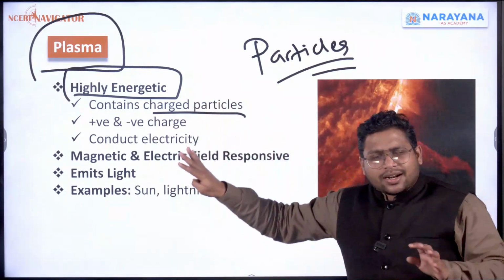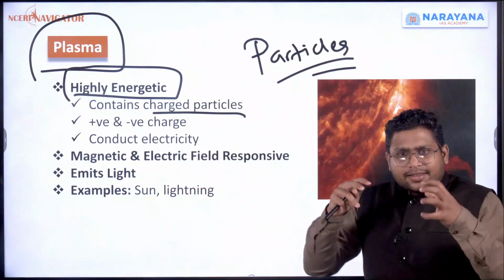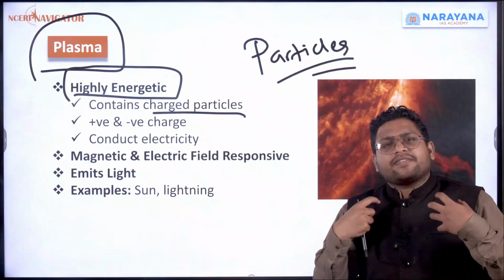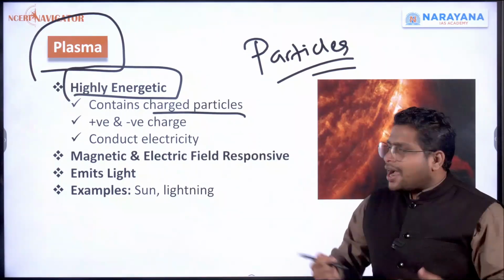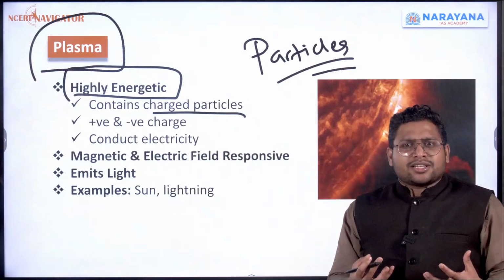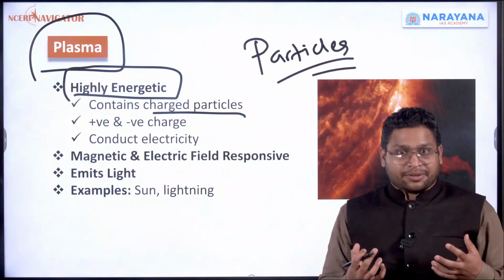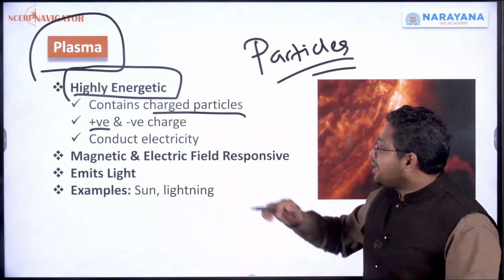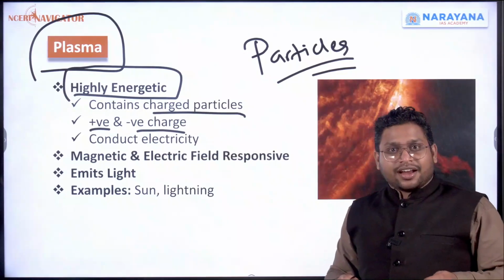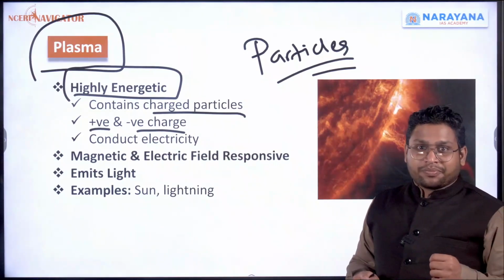But for now, please understand that the gas particles, when they are given a lot of heat beyond their capacity, become plasma and they become charged particles. They can now conduct electricity. So some particles will have positive charge, some particles will have negative charge, and they can conduct electricity now.